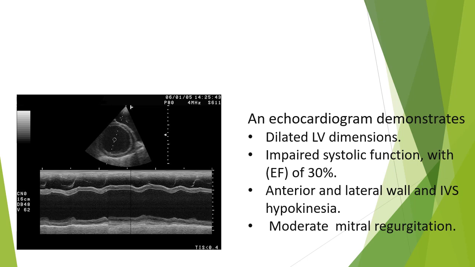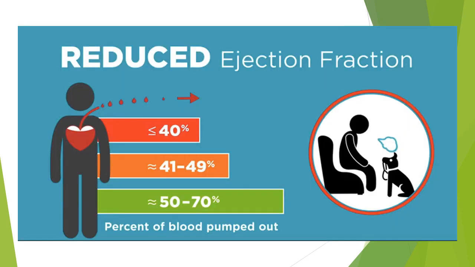What if this patient comes with the same clinical presentation and you do an echocardiography and you find his ejection fraction is 45? What if he comes with the same presentation and the ejection fraction now is 60? Heart failure is a clinical diagnosis. Its definition is a clinical syndrome characterized by inability of the heart to pump blood to the tissues as the metabolic requirements need, and this definition doesn't include the ejection fraction at all.